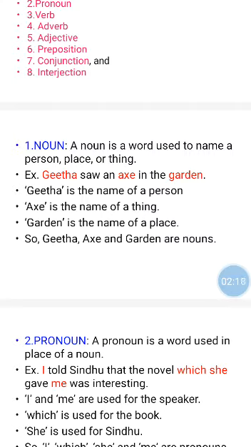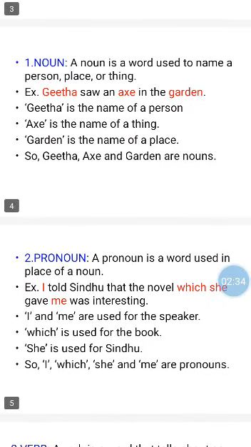In this sentence, I and me are used for the speaker, which is used for the book. She is used for Sindhu. So the words I, which, she, and me are called pronouns.